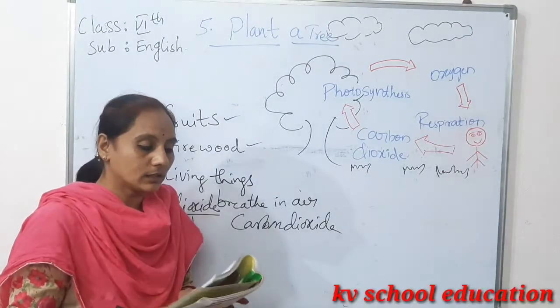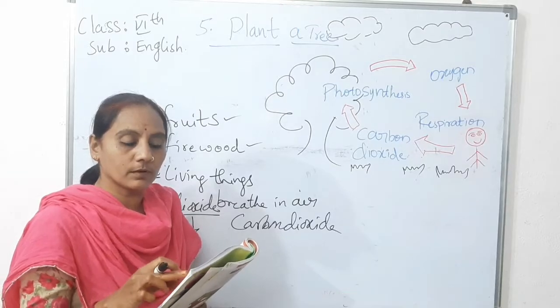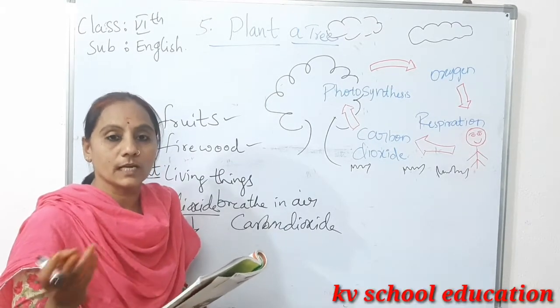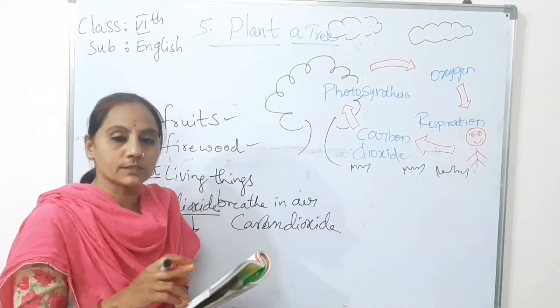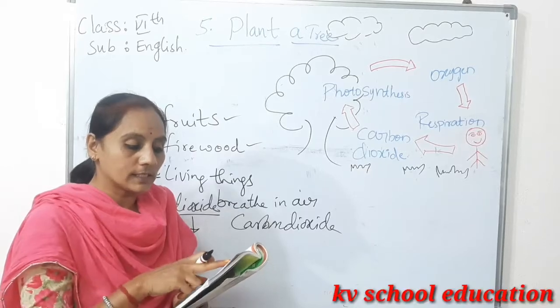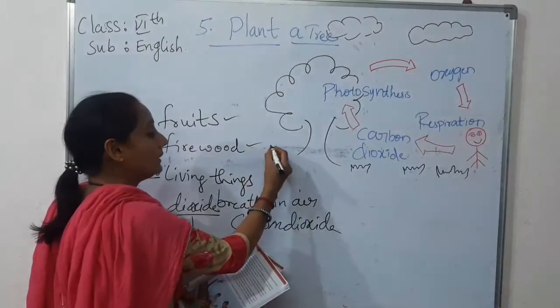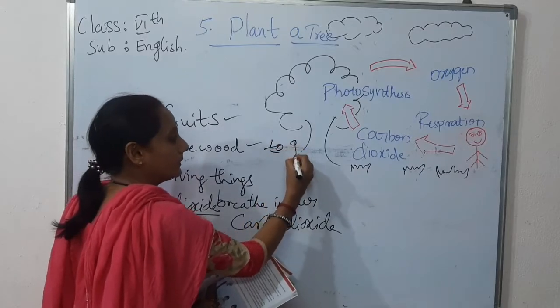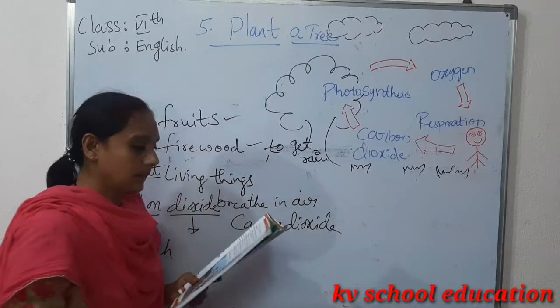Trees make all the starch in the world. Starch is the most important part of our food. Starch is a very important food in our daily life. Without trees we have no starch to eat. Trees also help us to get rain.